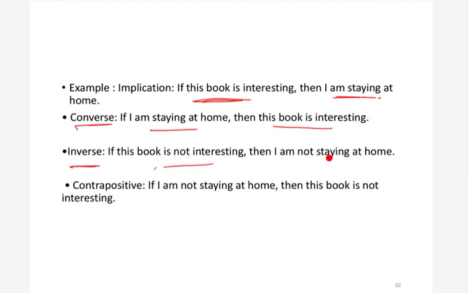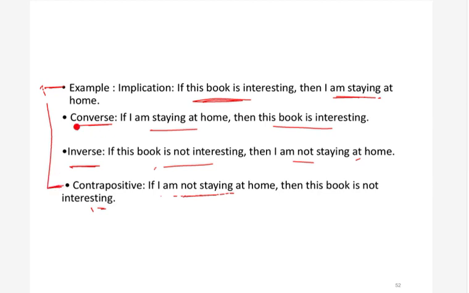We have already seen that any original statement is equivalent to its contrapositive, and that a converse and inverse are equivalent. So basically these two statements are equivalent, and similarly these two statements are equivalent. So this is an example for converse, inverse, and these kinds of things.